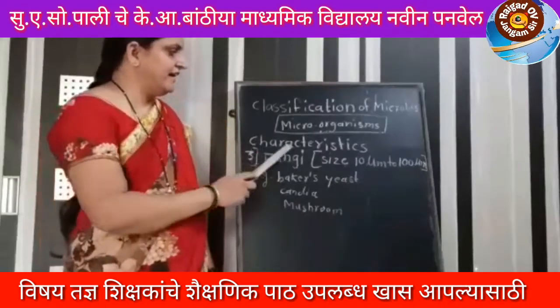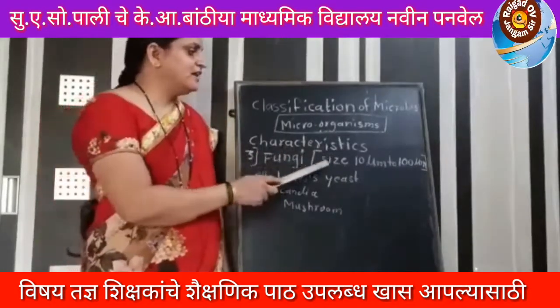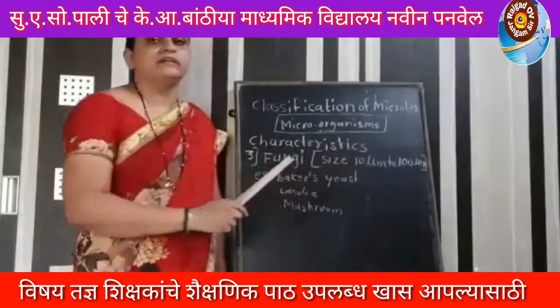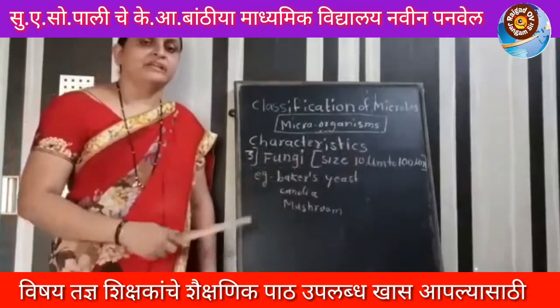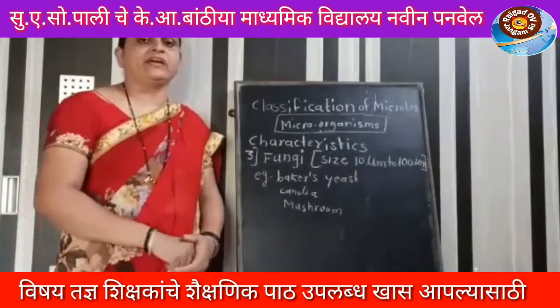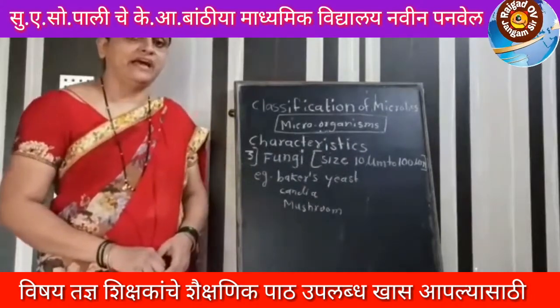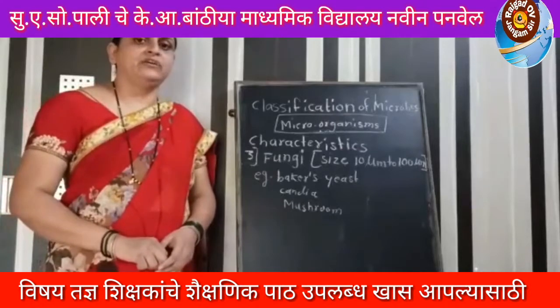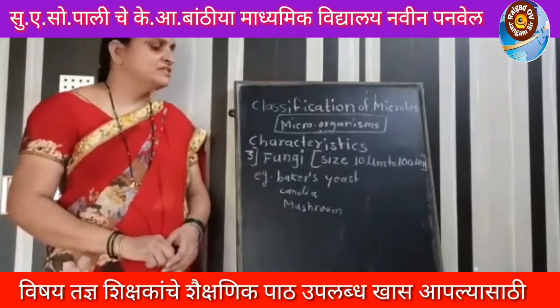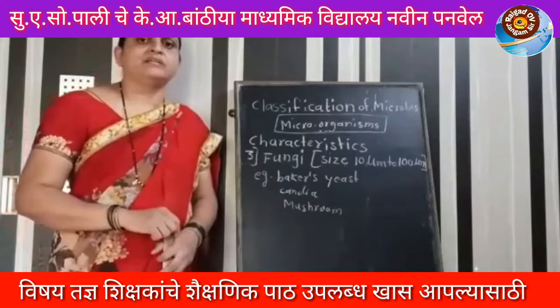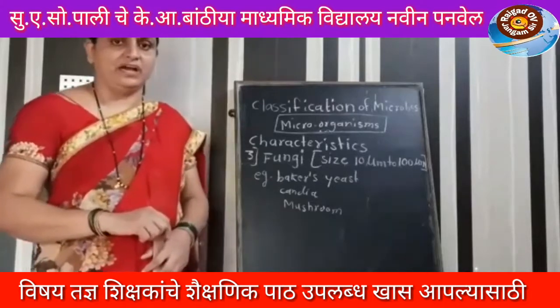Now we study the characteristics of fungi. The size of fungi is 10 micrometers to 100 micrometers. They are found in dead decaying organic matter and the dead bodies of plants and animals. They are eukaryotic organisms. Some are unicellular but some are visible with the eyes.